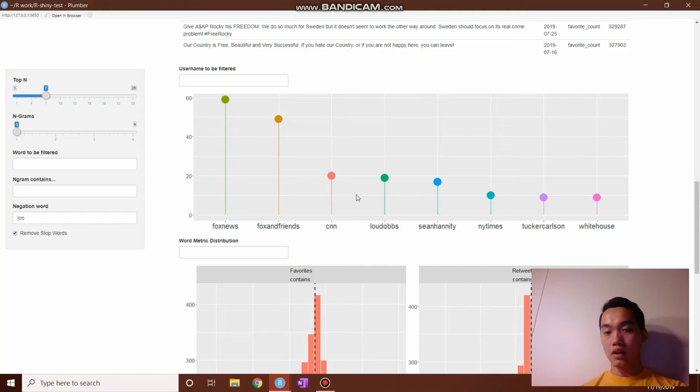Tucker Carlson, White House, and we can go even farther. However, we're going to come up against visual constraints where it'll start getting smushed. So we'll just put it back to 5.